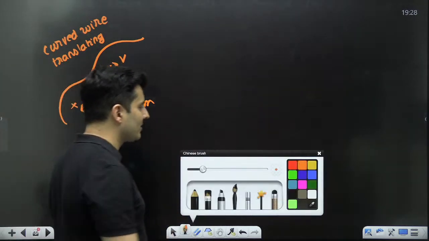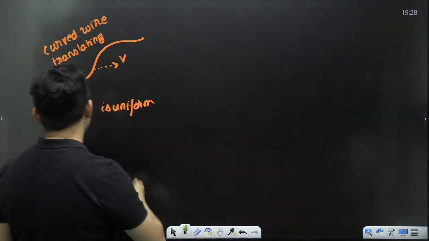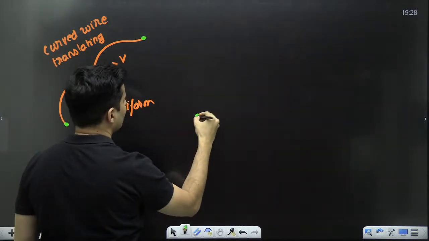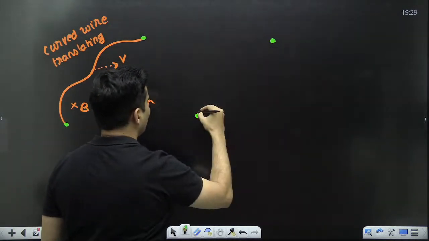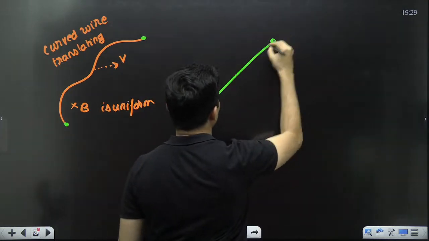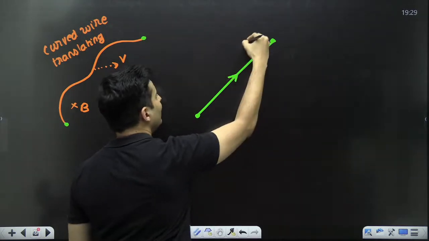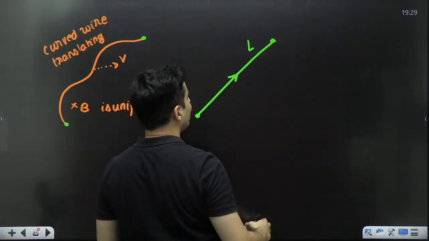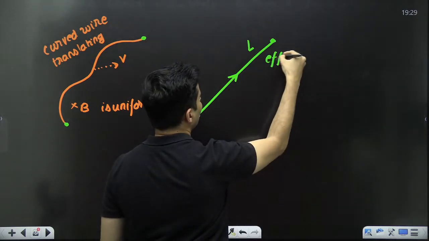All you need to do is take this point, this point, this point, this point, and just draw a straight wire. This will be the effective length.